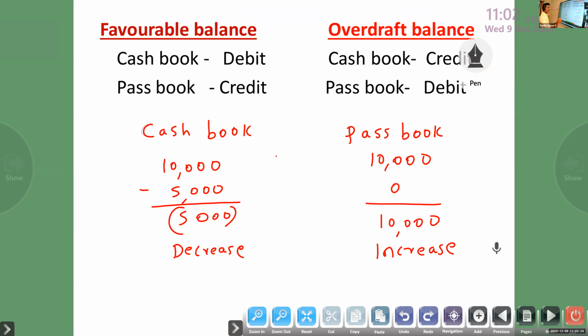Cash book decrease, passbook increase. No need to study the explanation; you have to understand whether the cash book increases or decreases. Cash book decrease, passbook increase.